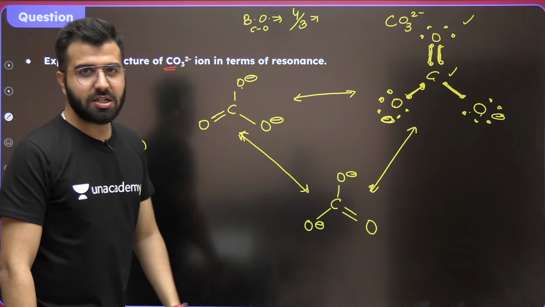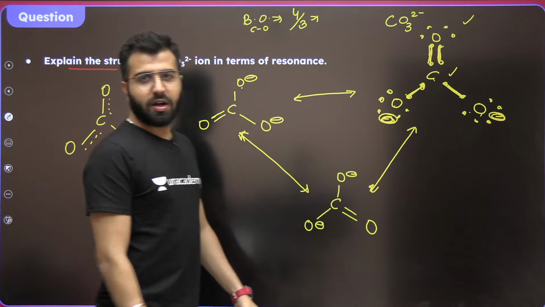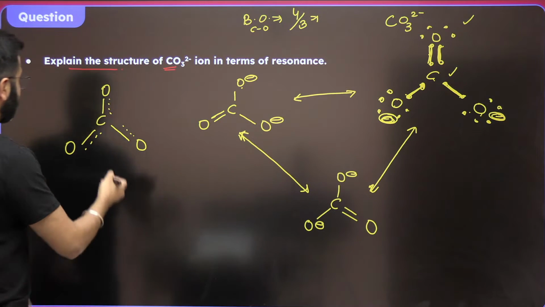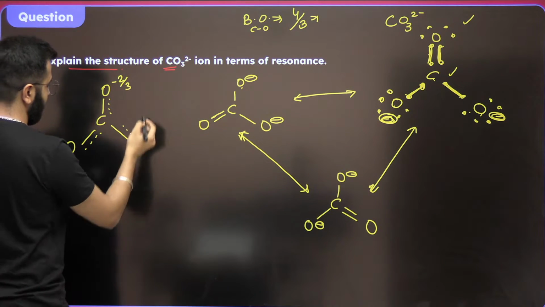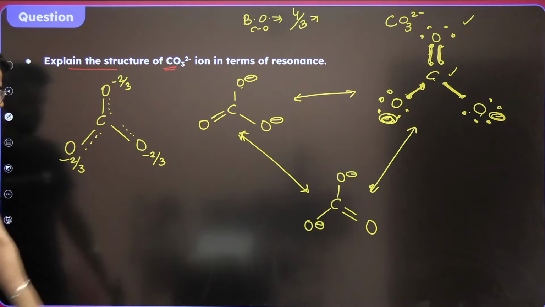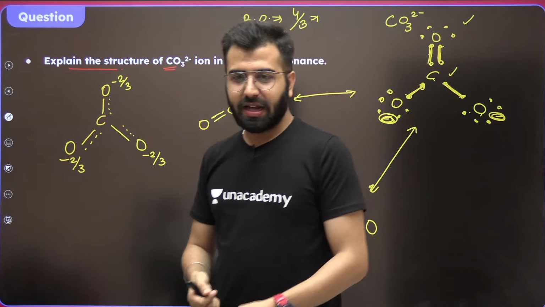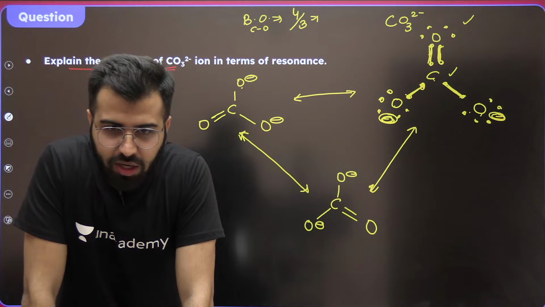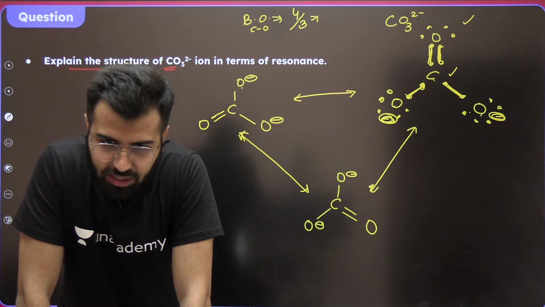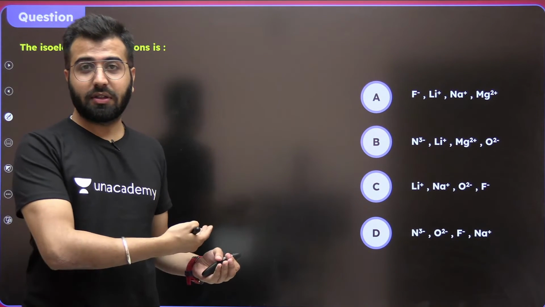And when we talk about the charge, how much is the charge? The total charge that we see is -2. But divided by how many atoms? 3. So do write this. -2 by 3 charge on each oxygen, right? 1.33 is the correct bond order and 4 by 3 is correct. Yes, -2 by 3. Yes, thank you so much, Vidya. Is this clear? Now we are going to dive into questions.